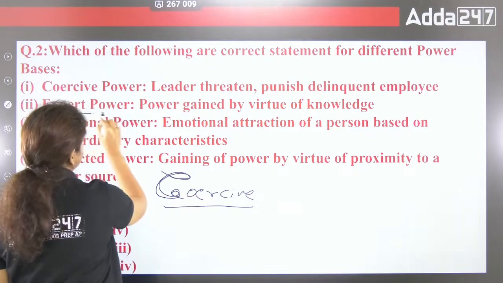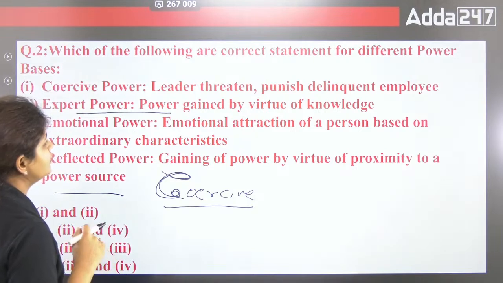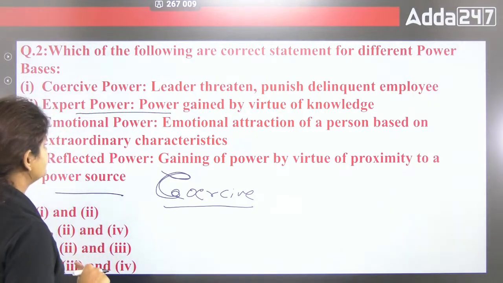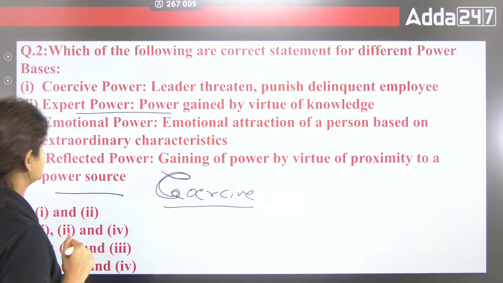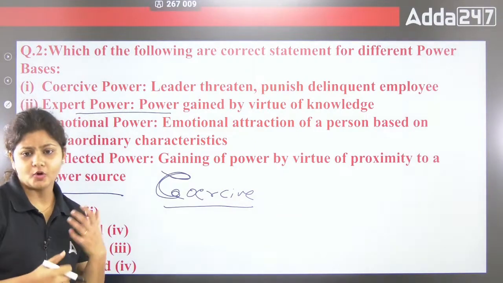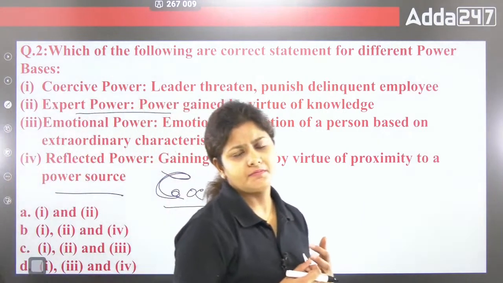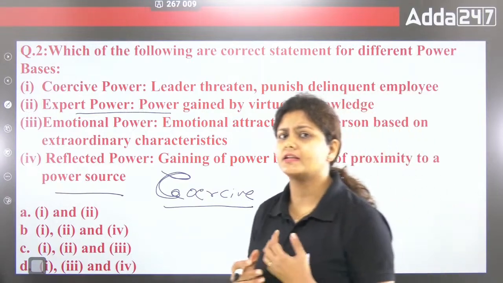Expert power is what? Power which is gained by virtue of knowledge. That means if you have knowledge. In a bank it happens, I remember one lady, she didn't take the promotion because of family reasons.